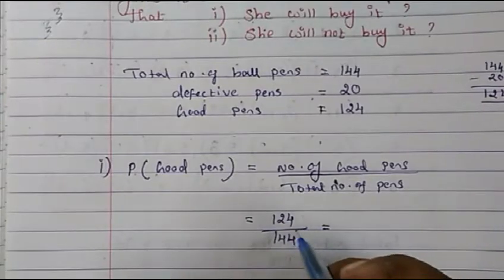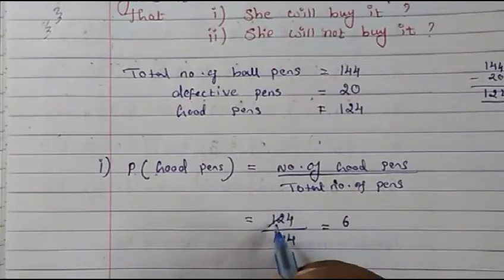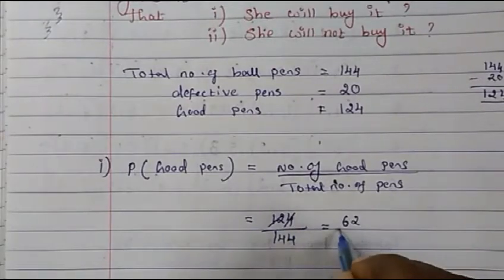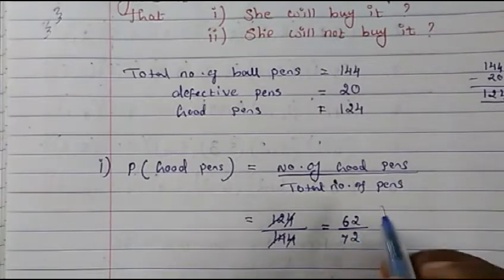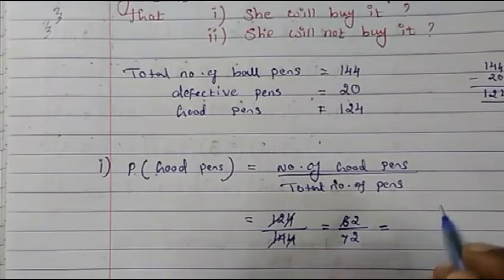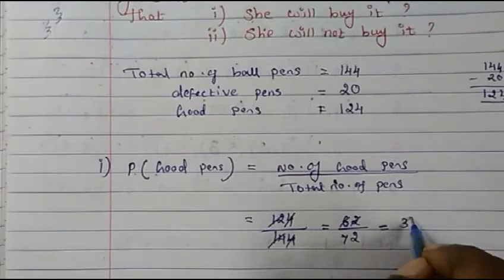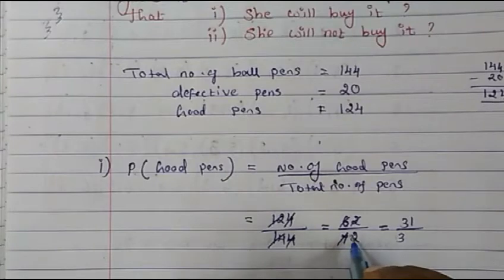Now we simplify this with the table of 2. 124 divided by 2 is 62, and 144 divided by 2 is 72. Now further we can simplify this with table 2 only. 62 divided by 2 is 31, and 72 divided by 2 is 36.